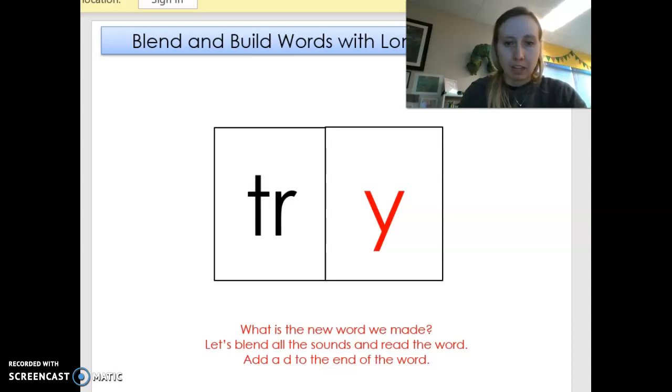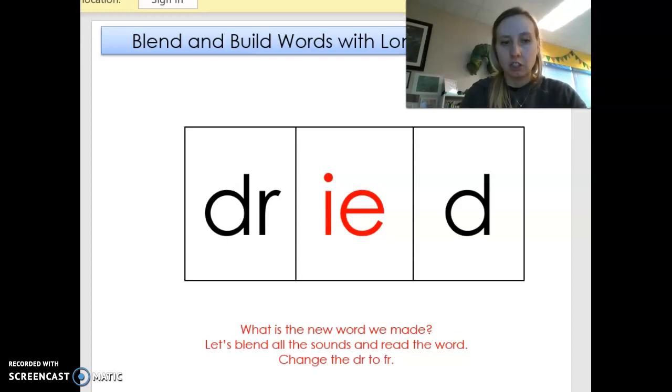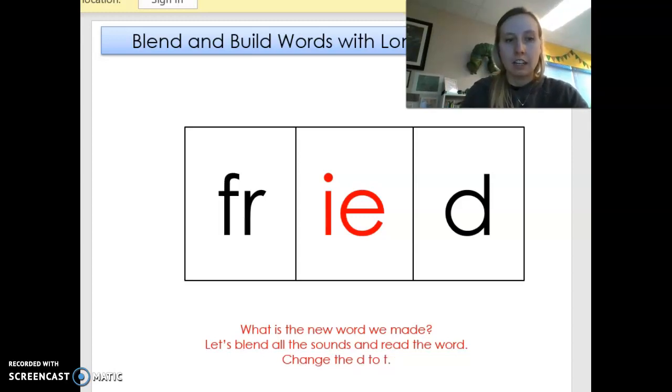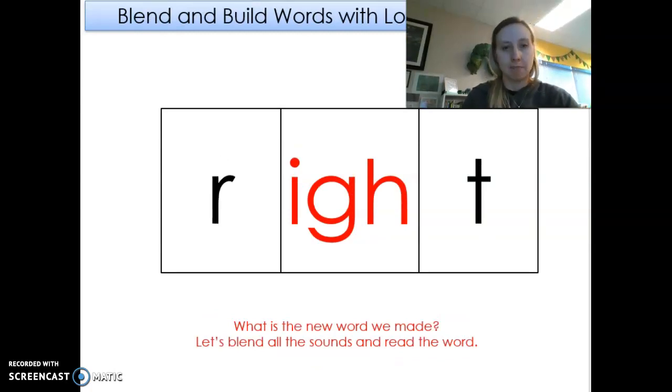Try. Add a d at the end. Tried. Change the tr to cr. Cried. Change the cr to dr. Dried. Change the dr to fr. Fried. And then change the d to t. Fright. Change the fr to r. Right.